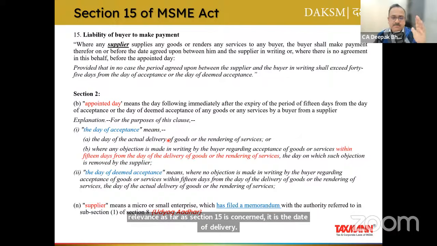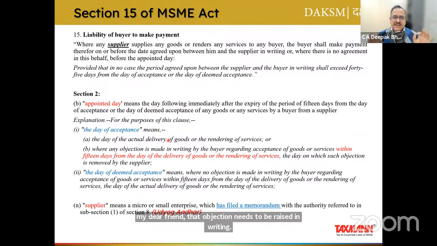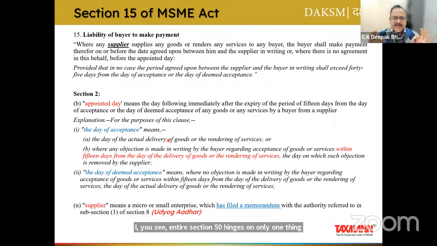But please hold. There is a provision within Section 15 also, where, let's say, there is some dispute or some concern as far as supply of goods or supply of services is concerned, then you can raise an objection. But my dear friend, that objection needs to be raised in writing. You see, the entire Section 15 hinges on only one thing: in writing. So the objection needs to be raised in writing within 15 days from the date of delivery.